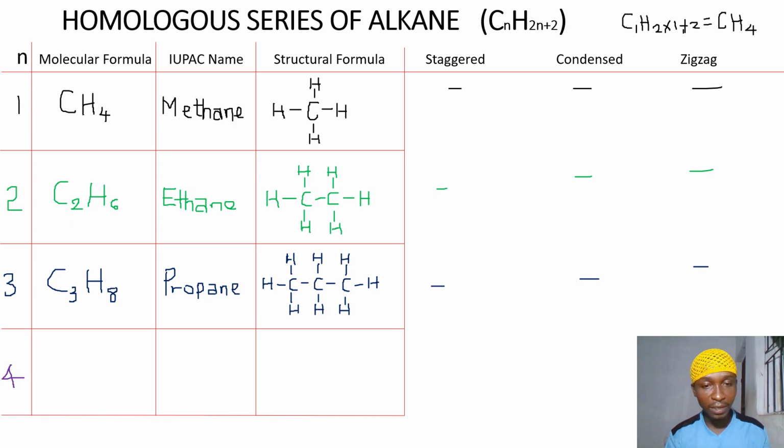Then when N equals 4, if we substitute 4 into this formula, that will give us C4, then 2 multiplied by 4, that is 8, plus 2, that's 10. So definitely the molecular formula should be C4H10. Then the IUPAC name of the fourth member of the series is butane.